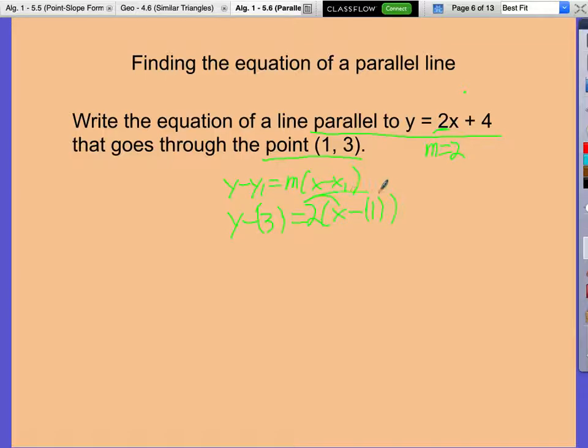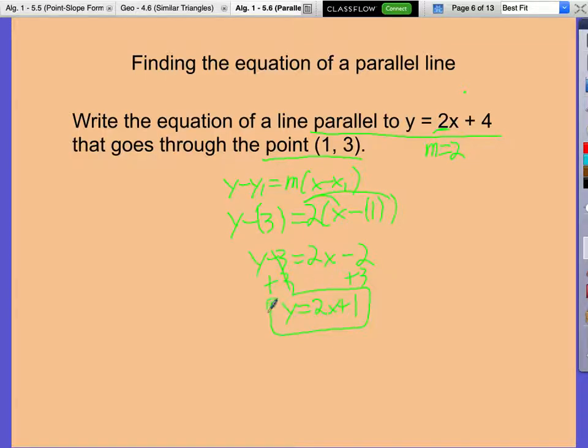Distribute. What's 2 times x? 2x. What's 2 times negative 1? 2, or negative 2. And then what's our last step in solving for y? Add 3 to both sides. Y is equal to 2x plus 1. Thank you, Grace.